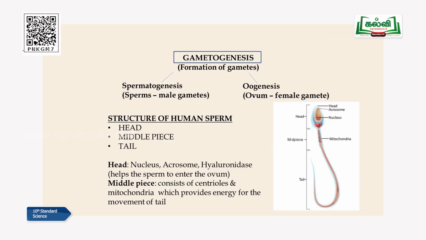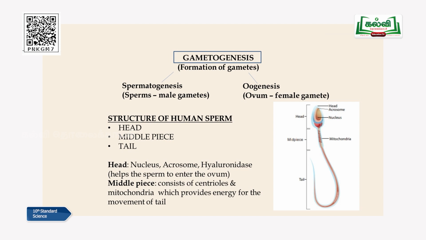So gametogenesis is of two types. If you are a male, it is called spermatogenesis. If you are a female, it is called oogenesis. Spermatogenesis, from the name itself, you can understand: sperms. Genesis, I told you, production. Sperms are going to be produced. That process is called spermatogenesis.